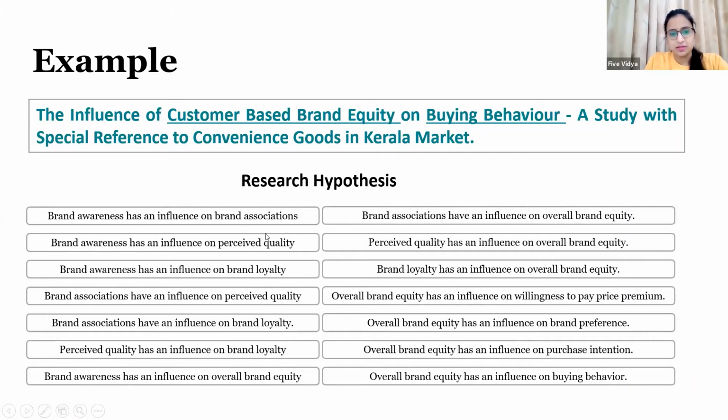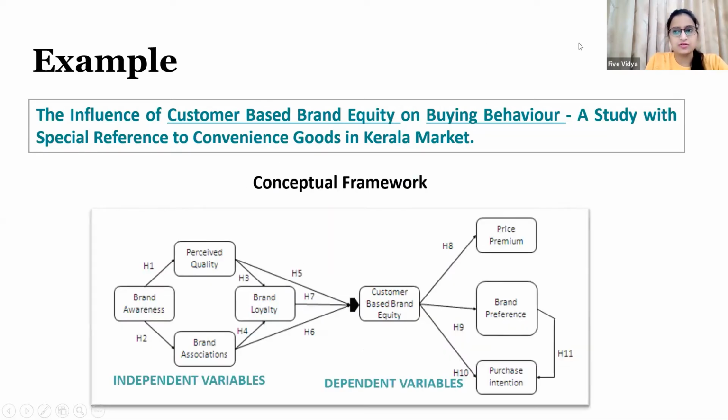Then using these variables, I have formulated these research hypotheses, and on the basis of these hypotheses, I have formulated this conceptual framework. If you want to understand in detail how the hypotheses and the conceptual framework are created, you can refer to one of my last webinars, in which I covered in detail how to develop a theoretical framework, how to develop a conceptual framework, and what steps you need to follow.